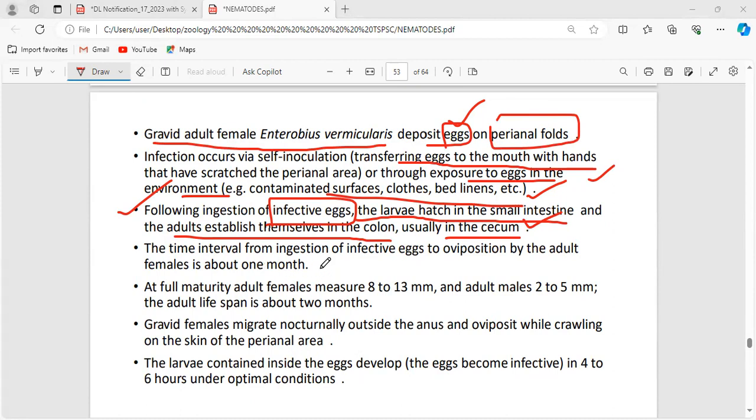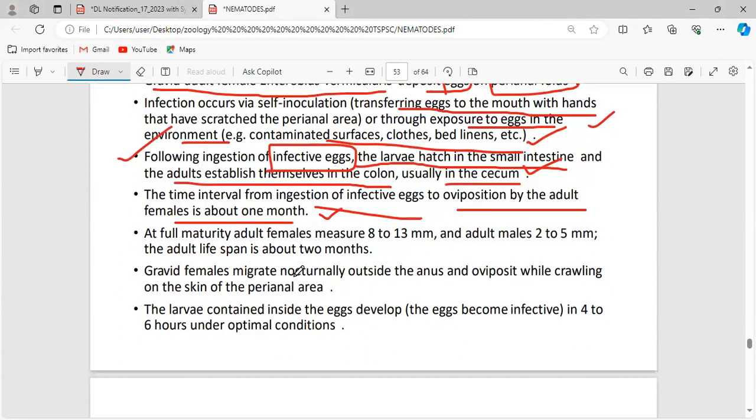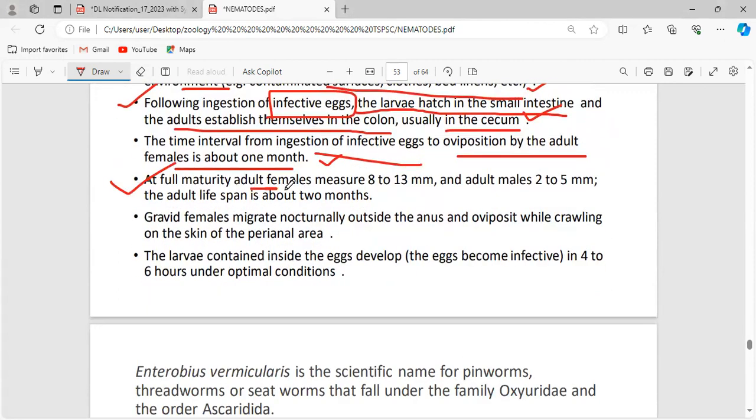The time interval from the ingestion of the infective eggs to oviposition by the adult female is about 1 month. At full maturity, the adult females measure 8 to 13 mm and the adult males 2 to 5 mm. Obviously, the female is larger than the male. Gravid females migrate nocturnally outside.